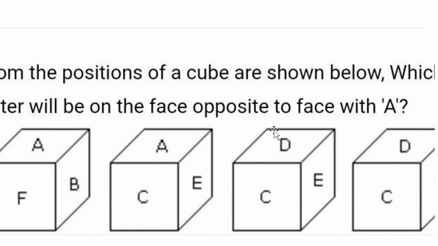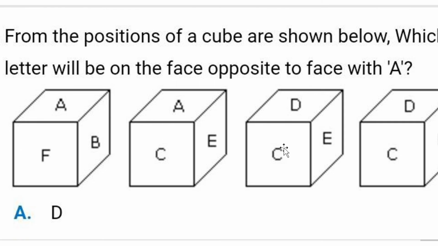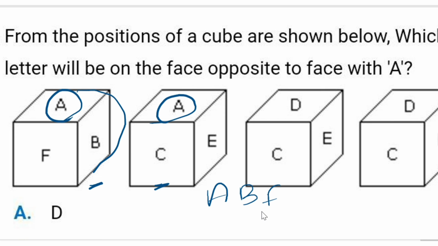It's very easy. So see this question, it's like it is in the ABCD, not like 1 and 2. So it is also very easy one. This also comes under the non-standard dice concept, but it is very easy to tackle. Okay, so if you're having this many figures, let's consider two of them, figure 1 and figure 2. In this A is common, so go in the clockwise direction. So ABF, next is AEC.